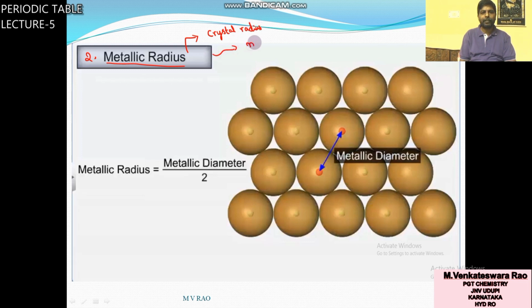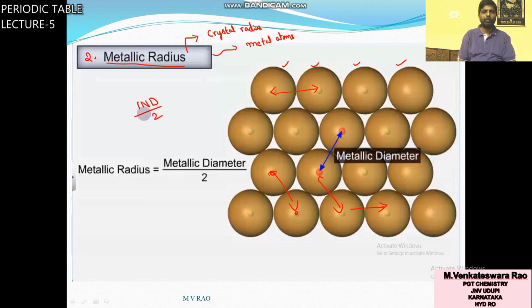It is used for metal atoms. In metals, atoms are arranged like this, touching one another. It is the crystal lattice, the metal lattice structure. You can take any two adjacent metal atoms. The distance between the two nuclei is the internuclear distance, that is the metallic diameter.